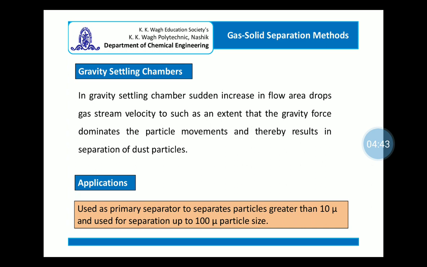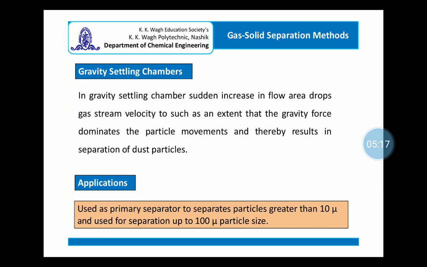Now the gravity settling chamber works on the principle of using the influence of the gravity field. For example, if the dust laden gas enters a suddenly enlarged area, then the velocity will suddenly drop, and because of this the gravity force will start dominating, and as a result the particles present in the gas or air will settle down.